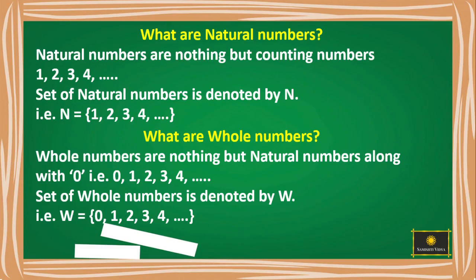What are whole numbers? Whole numbers are nothing but natural numbers along with 0, that is 0, 1, 2, 3 and so on. Set of whole numbers are denoted by capital W.